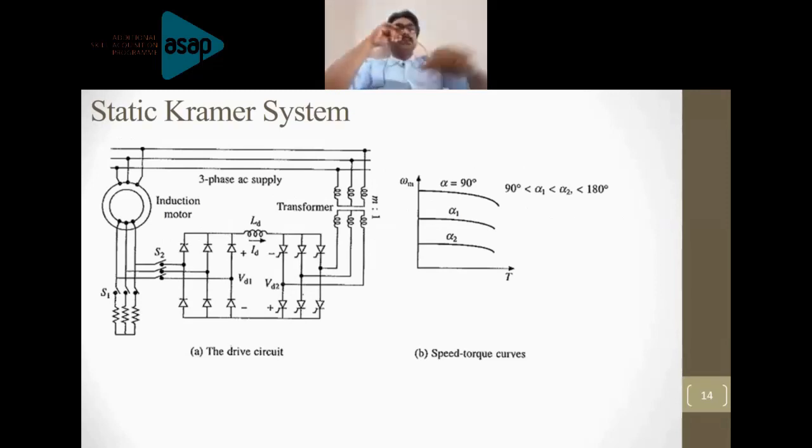Some advantages of the conventional Kramer drive are mentioned here. If the rotary converter is overexcited, it will take the leading current, which compensates for the lagging current. This is the most important point to be understood from this. And obviously, you already have the control over the other side. You are extracting the slip power, and you are going to have the field control of the DC motor also. Therefore, the speed control range is very wide. Okay. Next slide.